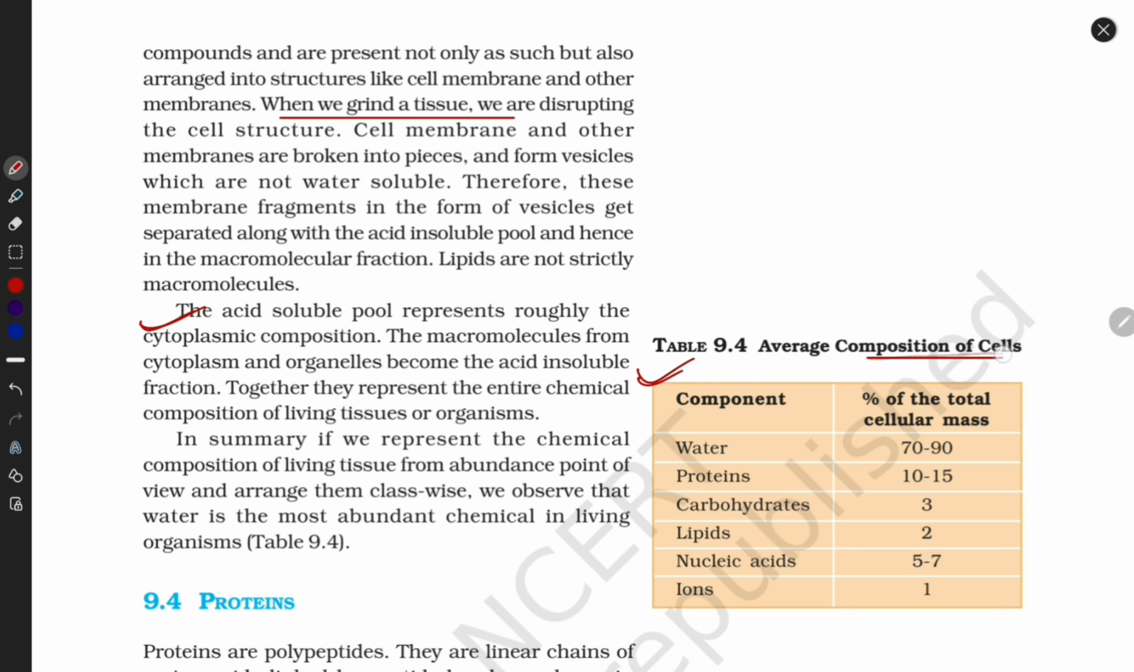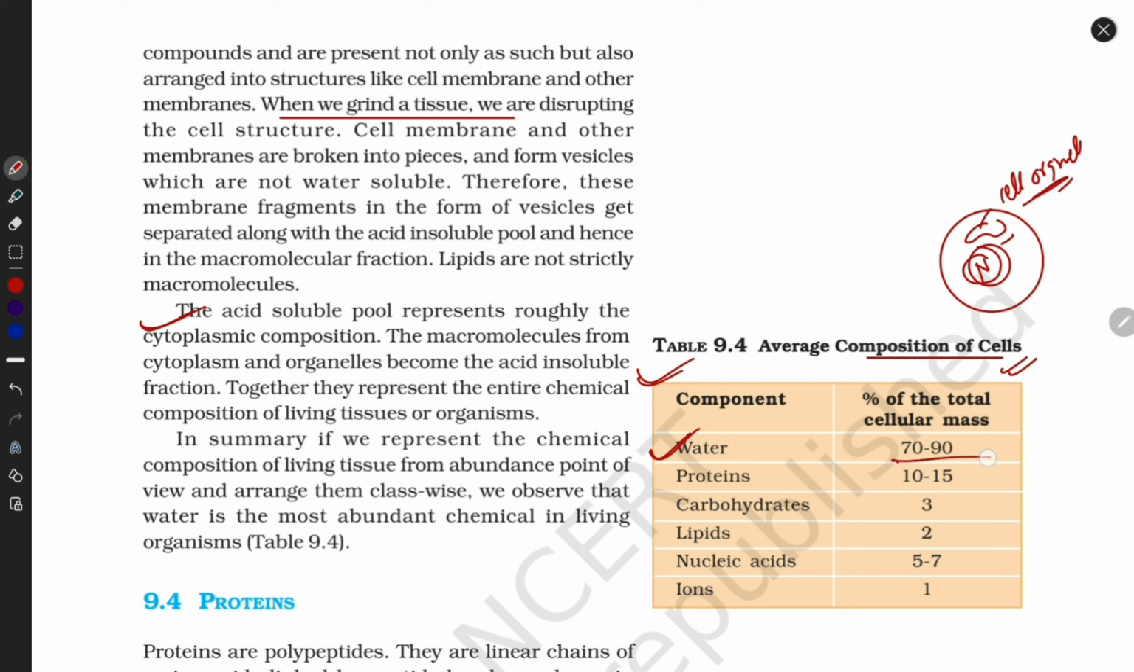Average composition of a cell: one cell contains a nucleus and some organelles. What kind of things do they contain? Like nucleus and multiple cell organelles like mitochondria, chloroplast, ribosome, ER means endoplasmic reticulum, Golgi body, lysosome, peroxisome. These are cell organelles. Other than this, what is the content? What is the composition of a cell?